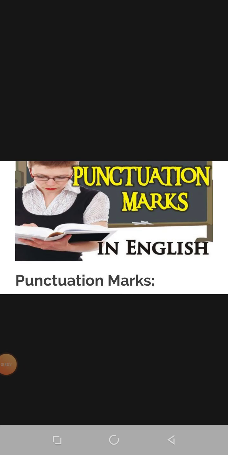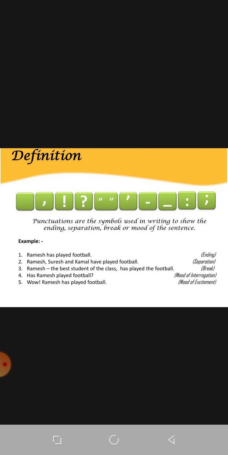Hello students, today our topic is punctuation marks. So we will read about punctuation marks and their uses in different types of sentences. Okay, let us start. First of all, let us see what are punctuation marks.